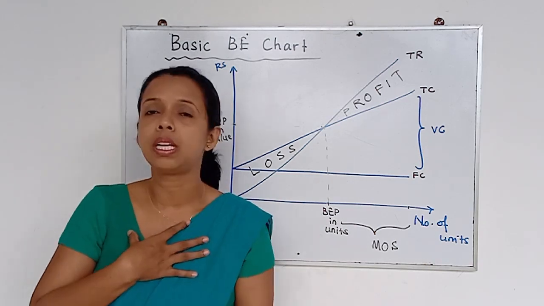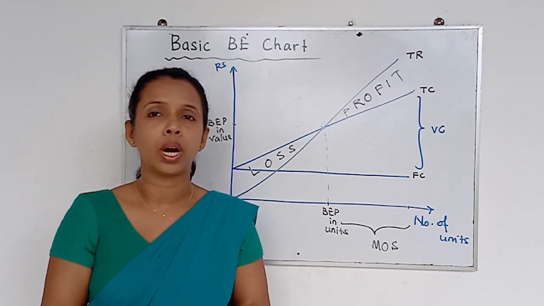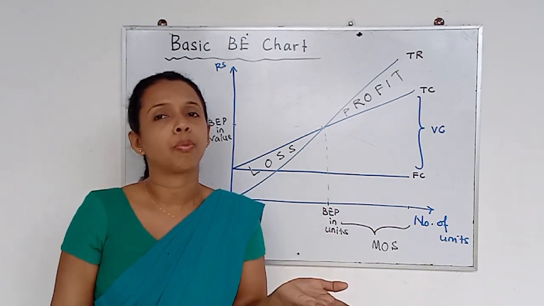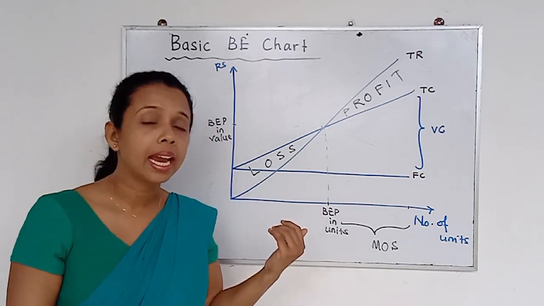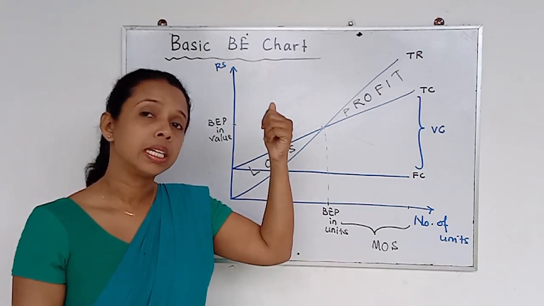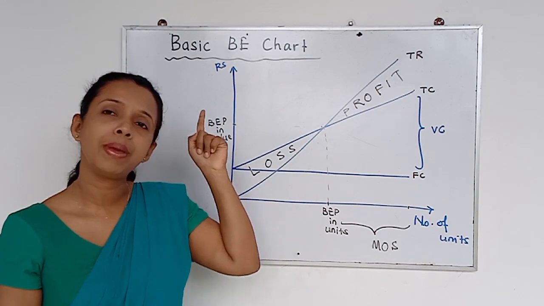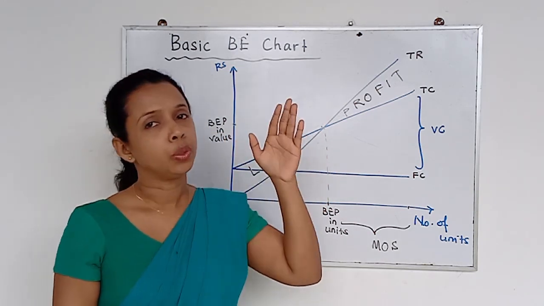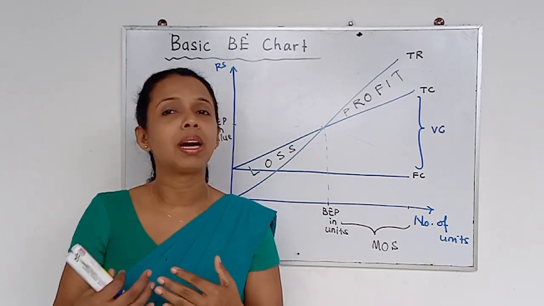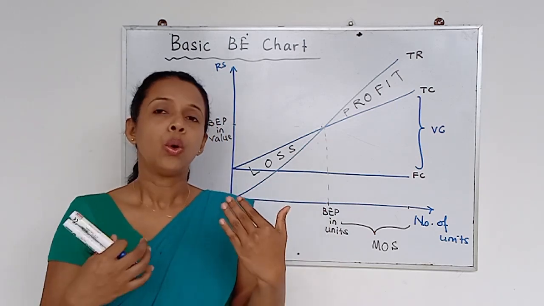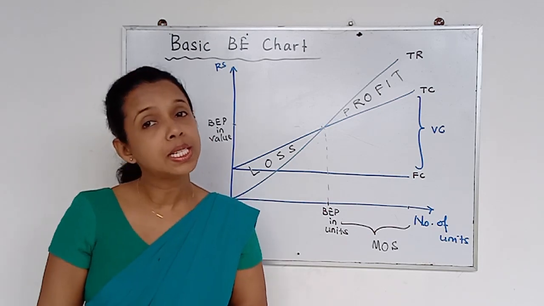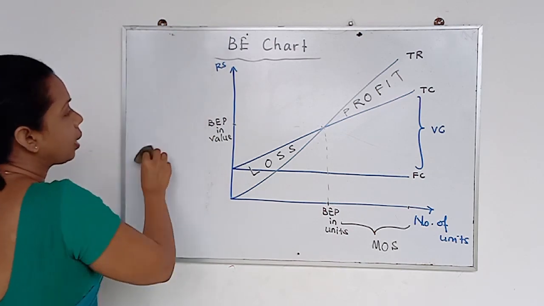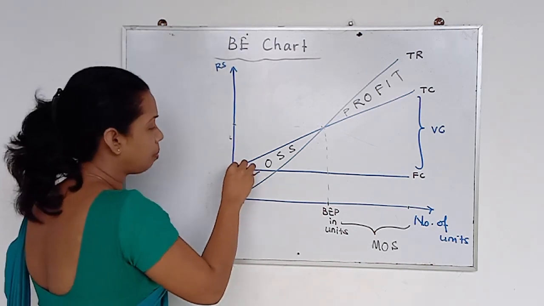So as the management accountant, I should know what type of graph I want to provide to that particular type of manager. For that, I want to select the contribution break-even chart, not the basic break-even chart. Because from the basic break-even chart, you can find that information, but it's a lengthy process. So what should I do? Now I want to move to the contribution break-even chart. Then I'll show you how you can have it.